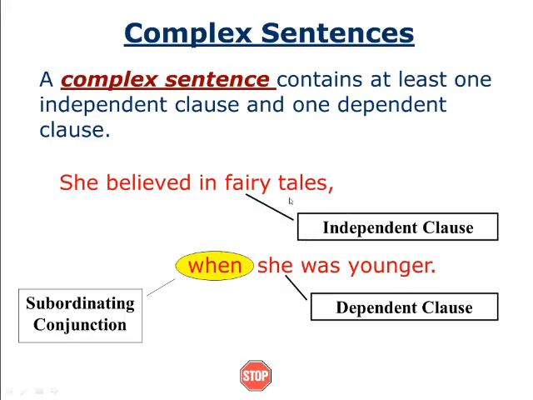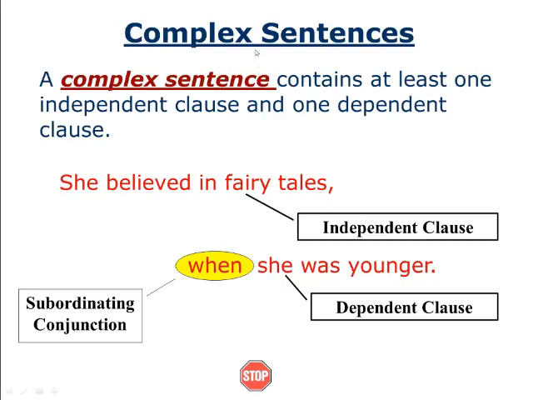You see, "She believed in fairy tales" is an independent clause. When she was younger, when she loved those fairy tales, when she believed in those fairy tales while she was younger, but now she is a grown-up lady. Now she doesn't believe in those fairy tales. Okay, so this is the example.